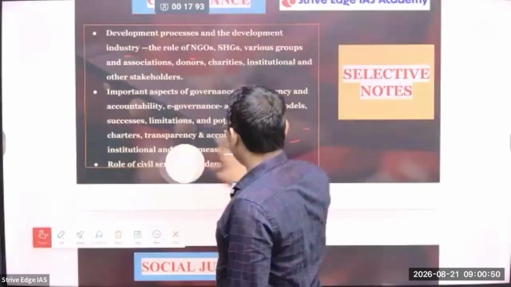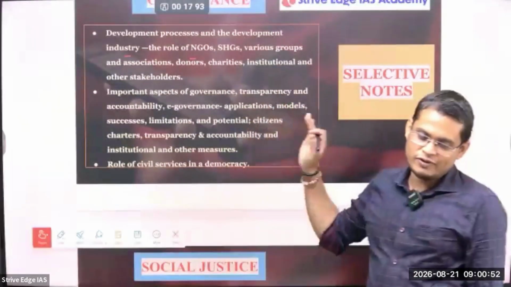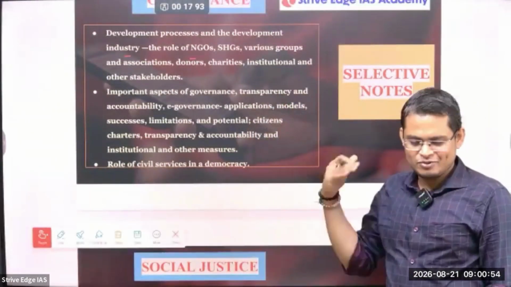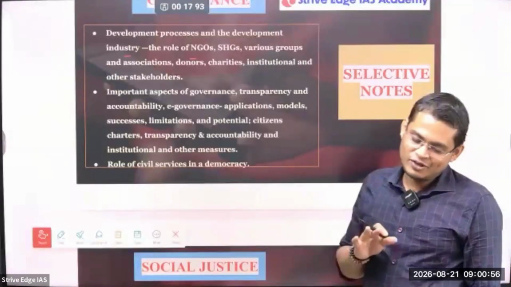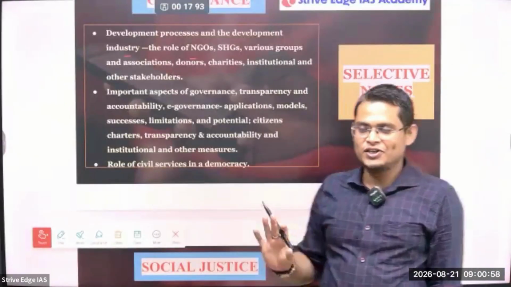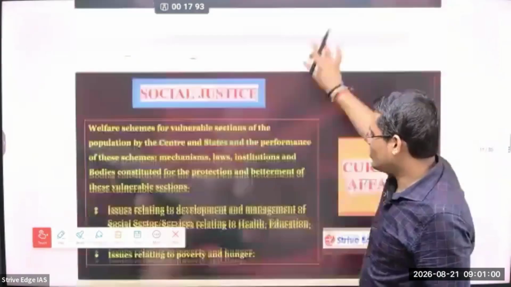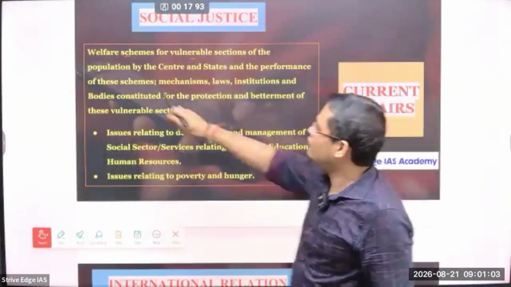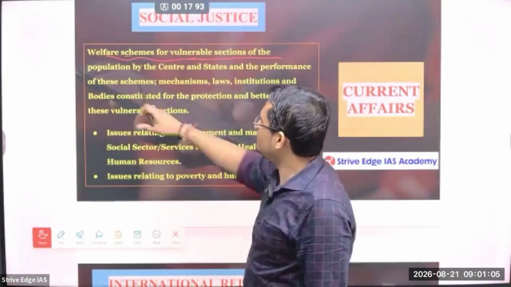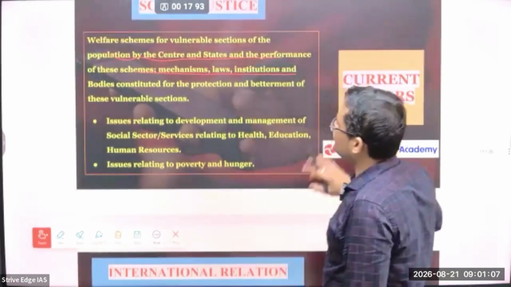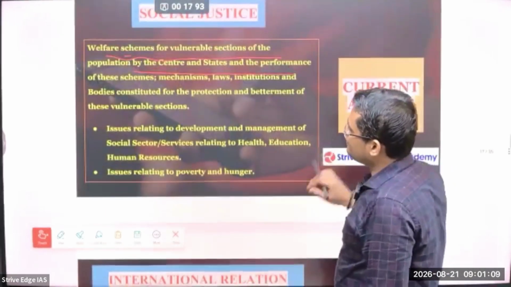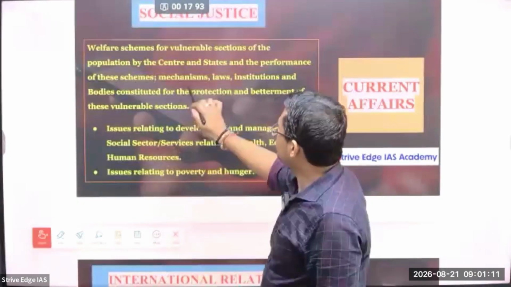Okay, so generally whatever this governance portion, whenever I am covering the ethics, I used to cover it there, so that there will be no dual coverage or duplication. So in the ethics portion I used to cover that. So next is welfare schemes for vulnerable sections of the population by center and state, and performance of these schemes. So this is what you have to study, the mechanism.